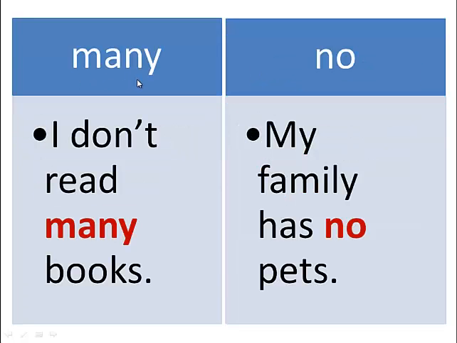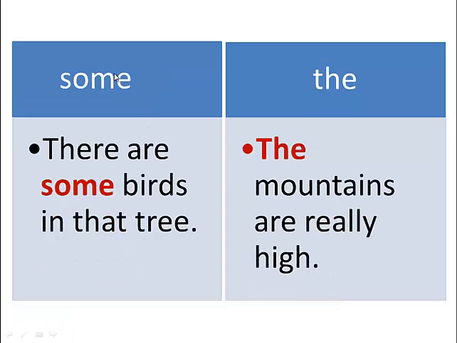Many is used before countable nouns. For example, we say I don't read many books. No is used before countable nouns. My family has no pets. Some. There are some birds in that tree. The definite article the is used before countable nouns to specify them. For example, we say the mountains are really high.